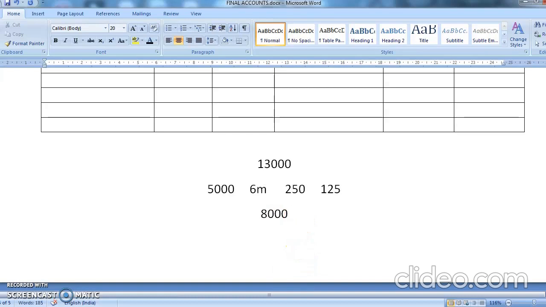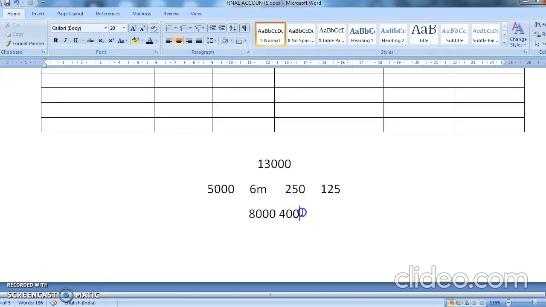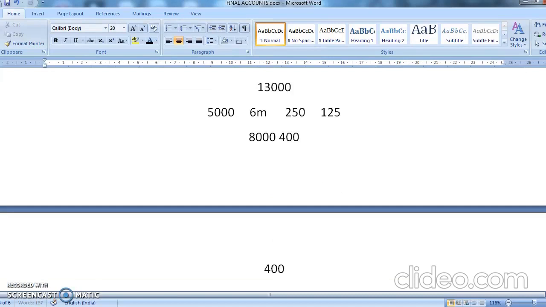So the full year is 800, so 400. So this time what will be your depreciation? Your depreciation will be 400 plus 125. That is equal to, yes, 525.